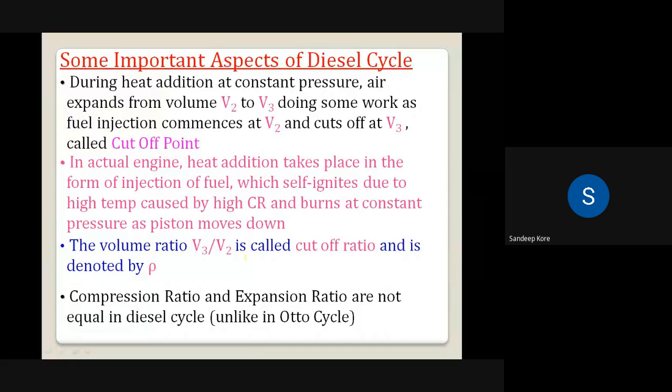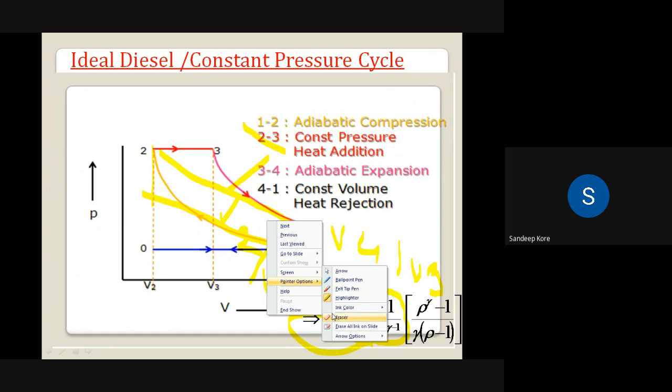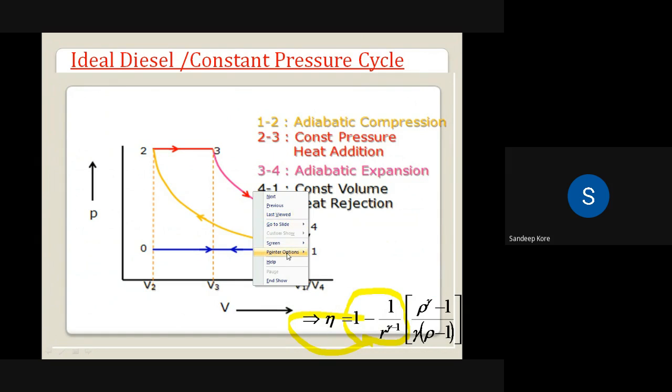And one more thing: compression ratio and expansion ratio are not the same in a diesel engine, but in the Otto cycle, these remain the same. Because if you observe here, expansion ratio is V4 by V3 and compression ratio is V1 by V2. So both are different. If you see the Otto cycle, here this is the Otto cycle, we have the same expansion and compression ratio. So they are different in a diesel cycle or diesel engine.